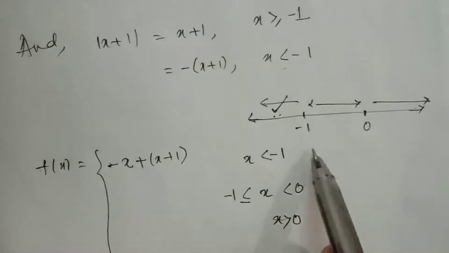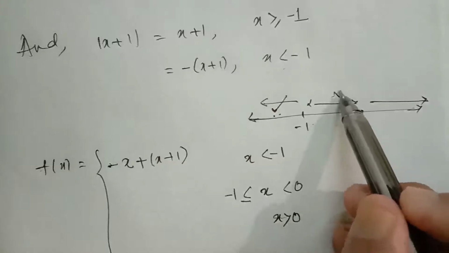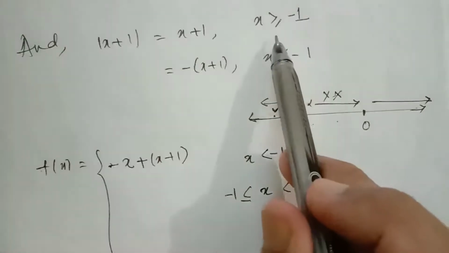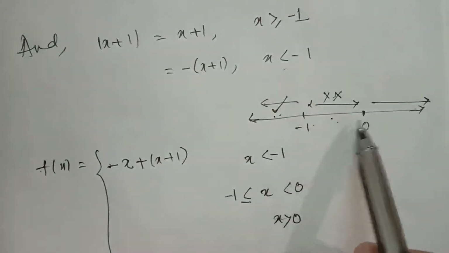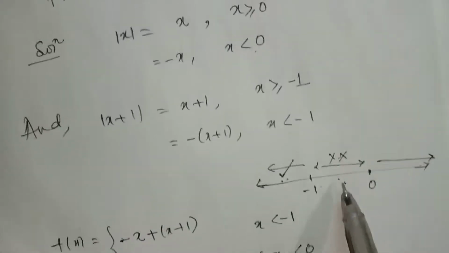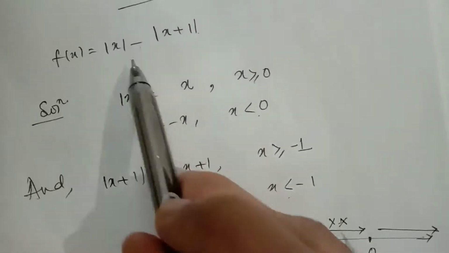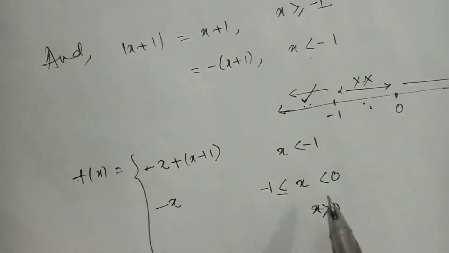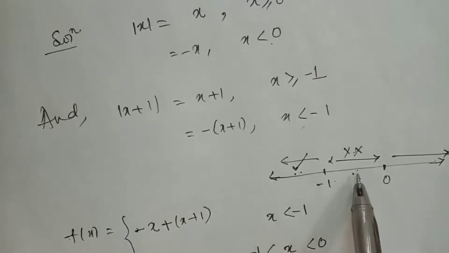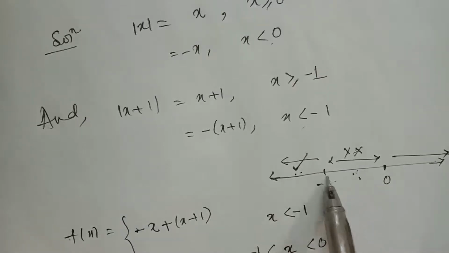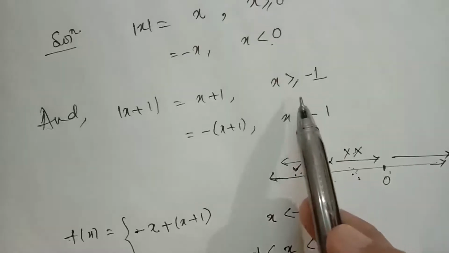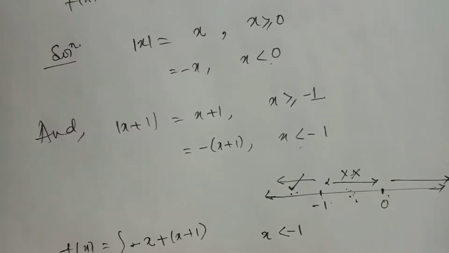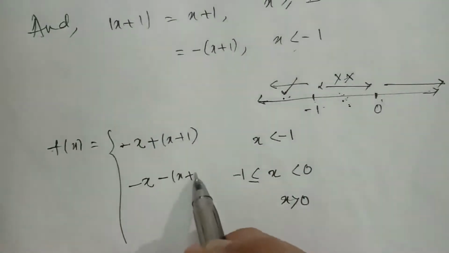When x lies between minus 1 and 0, x is more than minus 1 and less than 0. When x is less than 0, modulus of x is minus of x. And since x is more than minus 1, modulus of x plus 1 will be x plus 1. So this will be x plus 1.